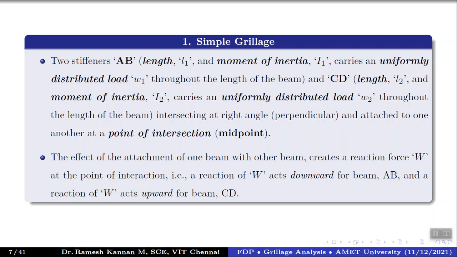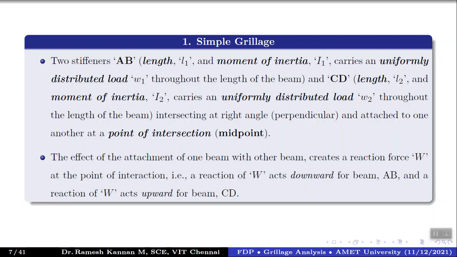Then CD, with I2, is also subjected to a uniformly distributed load W2 throughout its length in this plane, right? And one of the important assumptions, or construction procedure, for a grillage or cellular network is that both members have to be intersected perpendicularly. That's the one assumption, or conventional way, you construct grillages. So that's why AB and CD are perpendicular, at right angles to each other.